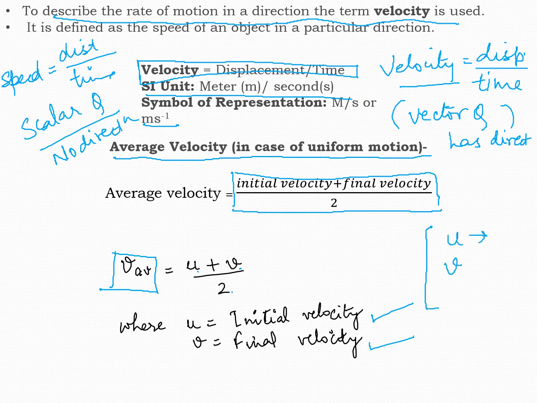So u is the initial. Initial means starting, at which speed, at which velocity it is starting, and final means ending. Don't get confused. You have to learn the things. Keep on practicing and you will feel comfortable in doing them.